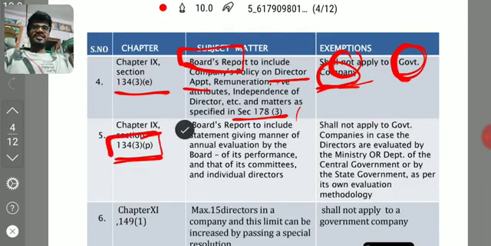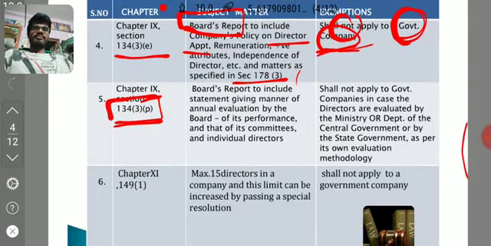This is the same, you can just read it and ignore it. This is not very important from the exam point of view. Board report to include a statement giving the manner of annual evaluation by the board of its performance and that of its committees and individual directors. The board report should include the statement because every director's performance has to be evaluated, and such performance evaluation report should be attached in the board report. But some exemption is given to the government company. We will read: shall not apply to government companies in case the directors are evaluated by the ministry or department of the central government or by the state government as per its own evaluation method. Means if that evaluation is done by the ministry or department, then such a point is not required here.